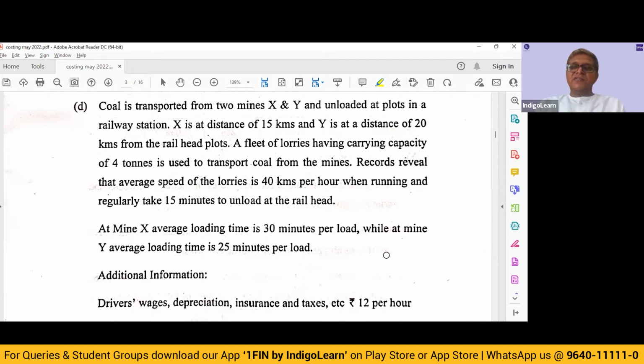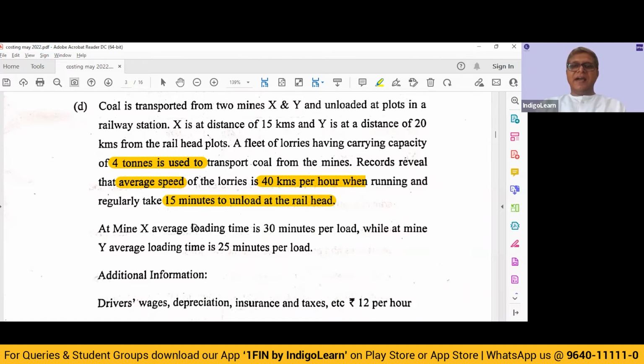X is at a distance of 15 kilometers and Y is at a distance of 20 kilometers from the railhead plots. So they have given the distance. A fleet of lorries carrying capacity of 4 tons is used to transport coal from the mines. So the capacity is 4 tons. Records reveal that the average speed of lorries is 40 kilometers per hour when running and regularly takes 15 minutes to unload at the railhead.